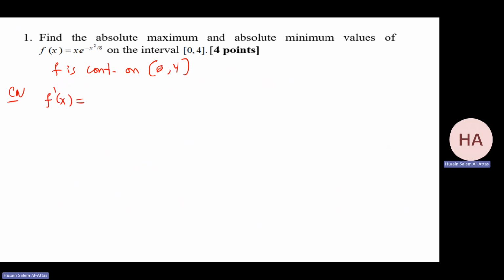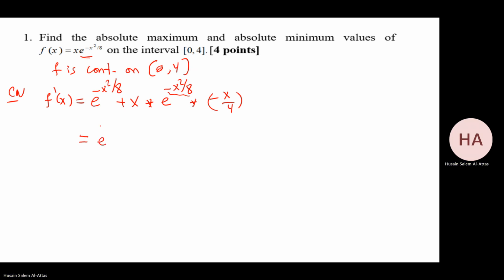Be careful, product rule. The derivative of x is 1 times the second one, plus x times the derivative of this, which is e to the minus x squared over 8 times the derivative of the exponent, which is minus x over 4, since 2x over 8 is x over 4. I can take e to the minus x squared over 8 as a common factor.